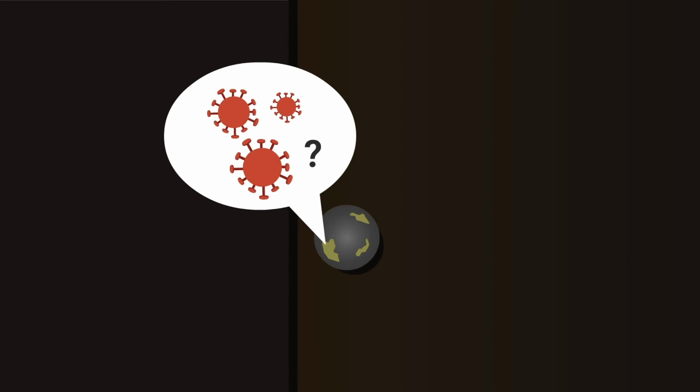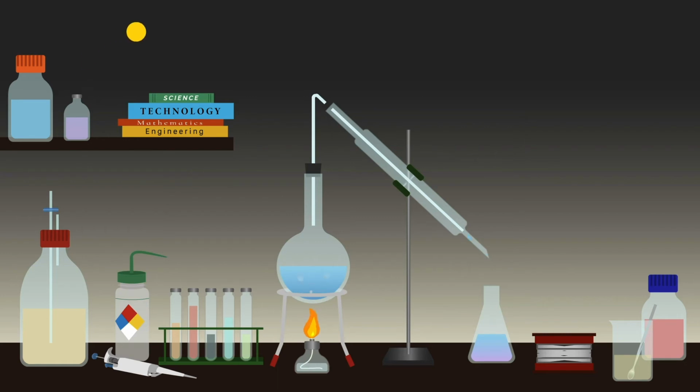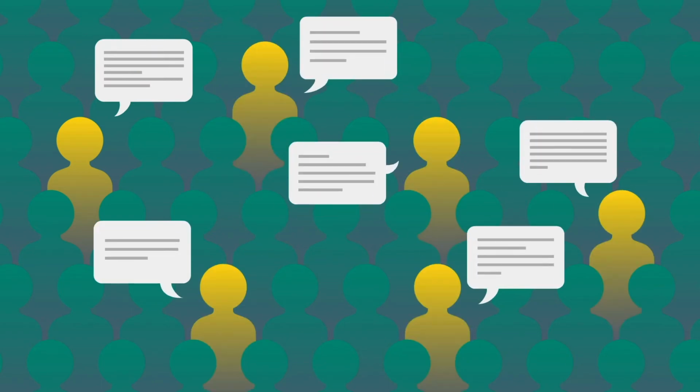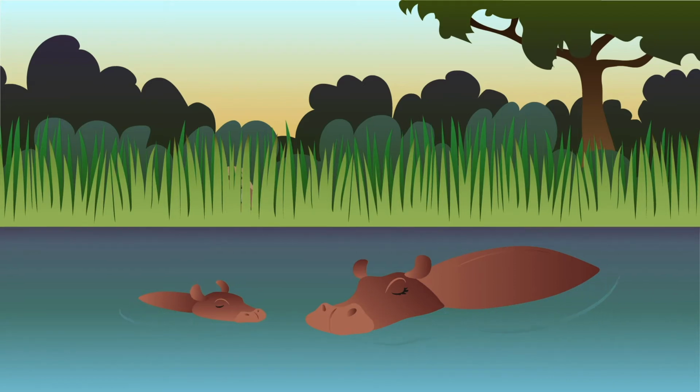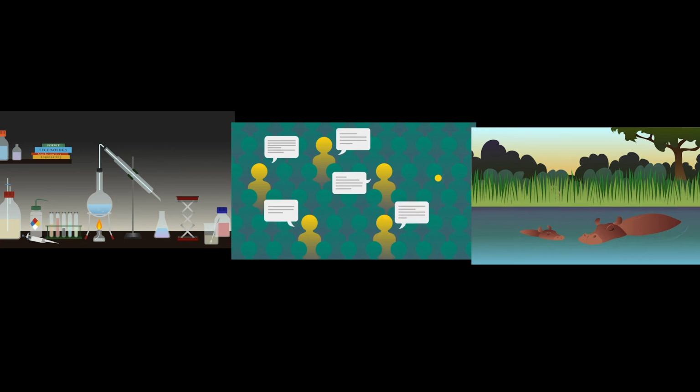After you have your hypothesis, you need to test it to see if you're right. To test your hypothesis, you need to design an experiment. Experiments can look like many different things. Your experiment may be in a laboratory. Your experiment may be a survey of many people in a community. Your experiment might be observations about the world around you. There are many other examples of what constitutes an experiment. What is important is that an experiment is a process in which you take actions or make observations to determine if your hypothesis is correct or incorrect.